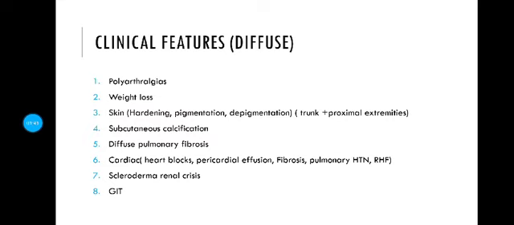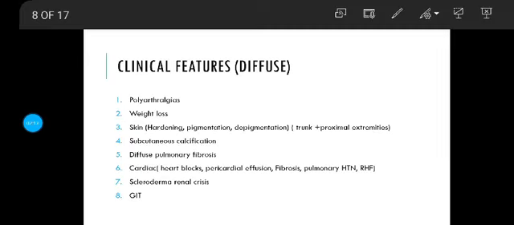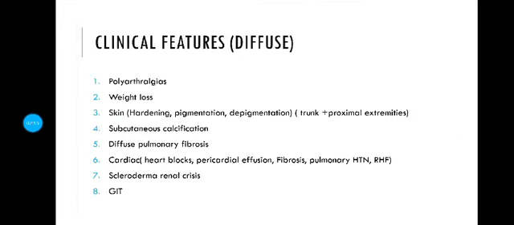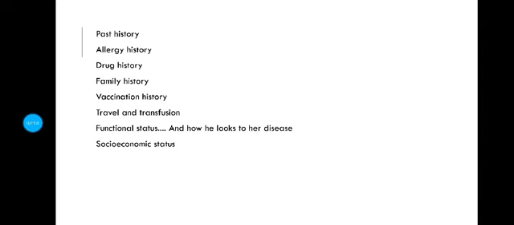In the diffuse systemic sclerosis, the skin hardening and thickening we are mostly seeing in the truncal region and the proximal extremities, whereas in the limited systemic sclerosis, we may see the skin hardening and skin tightening in the distal part. There can also be involvement of the kidneys resulting in renal crisis. There can be cardiac involvement and there can be GIT involvement. So after discussion of the clinical features, we will see the history.